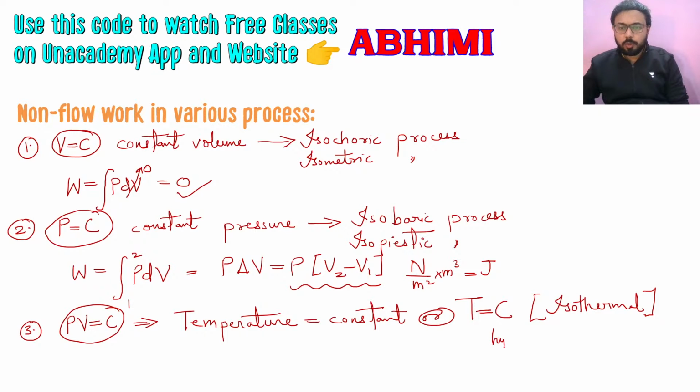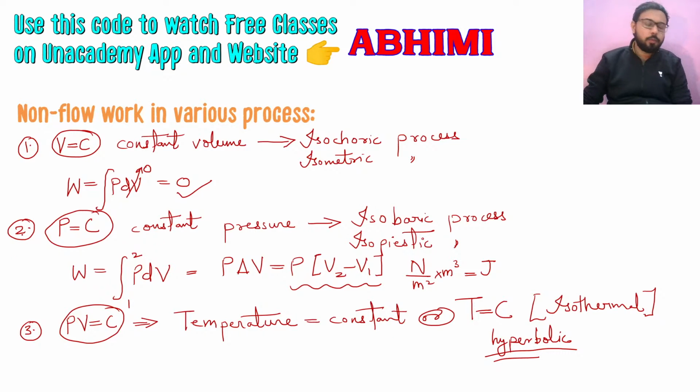Sometimes it is also called hyperbolic, because the curve of T is equal to C in the PV diagram will give us a hyperbolic curve, because P and V are inversely proportional. So this will give you a hyperbolic curve. How we obtained PV is equal to C, I have discussed that also.